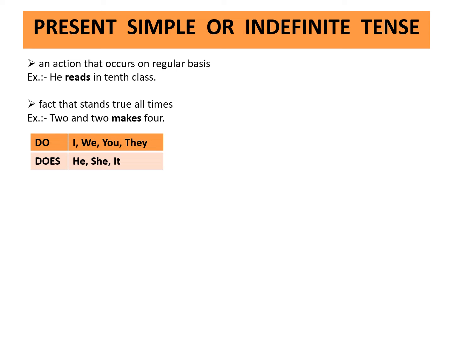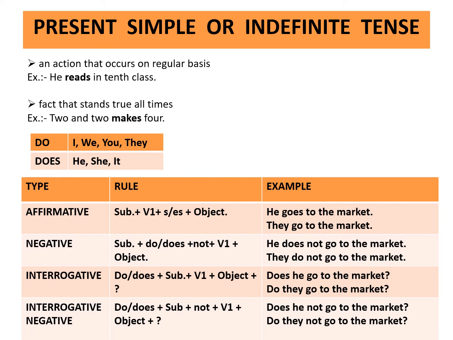Do is used with I, we, you, they. Does is used with he, she, it. Affirmative sentences means positive sentences. Rule is subject plus first form of the verb plus s or es plus object. Example, he goes to the market. They go to the market.